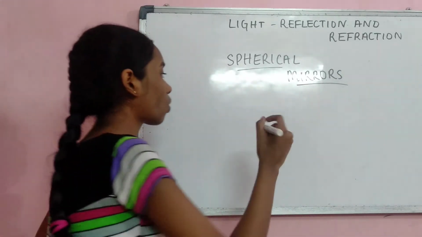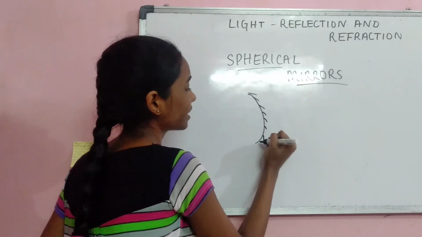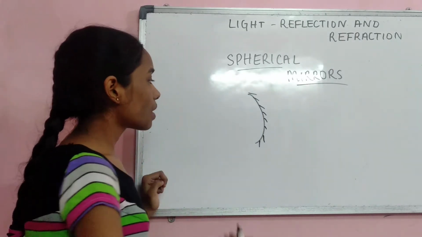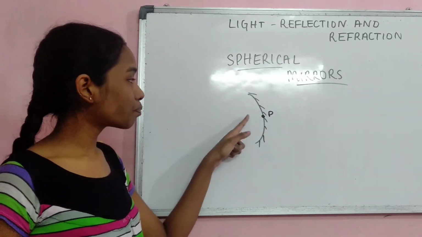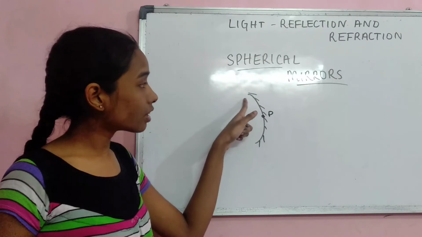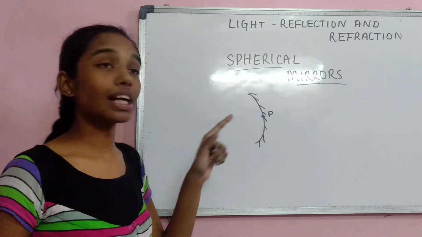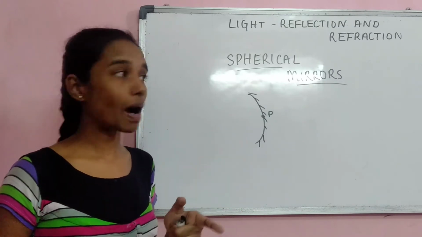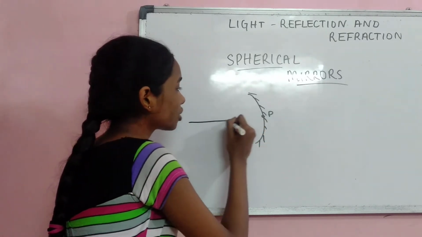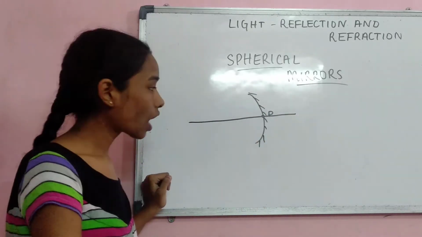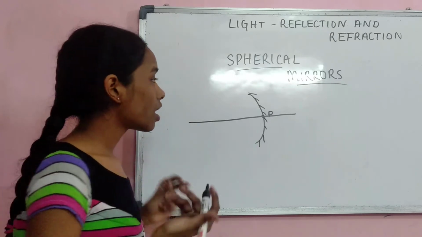Let me take a concave mirror where the inside part is shining. Now, this point is called the pole, which is the center of the spherical mirror. The center of the spherical mirror is called the pole, which is denoted by capital P. Now this is called the principal axis. Now let us learn about the other terms that are involved.